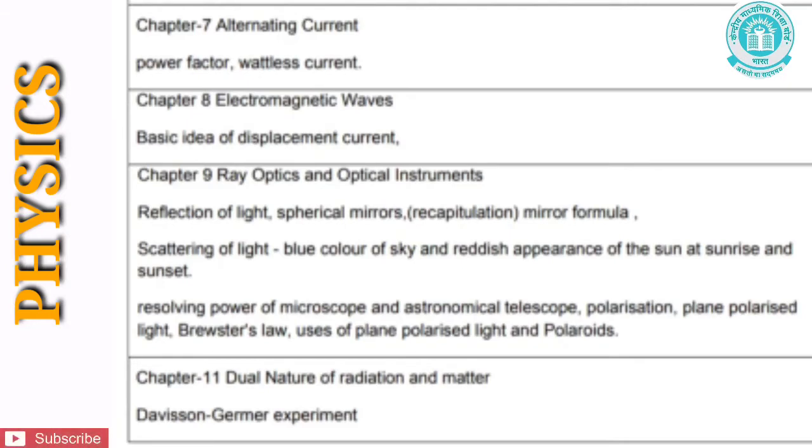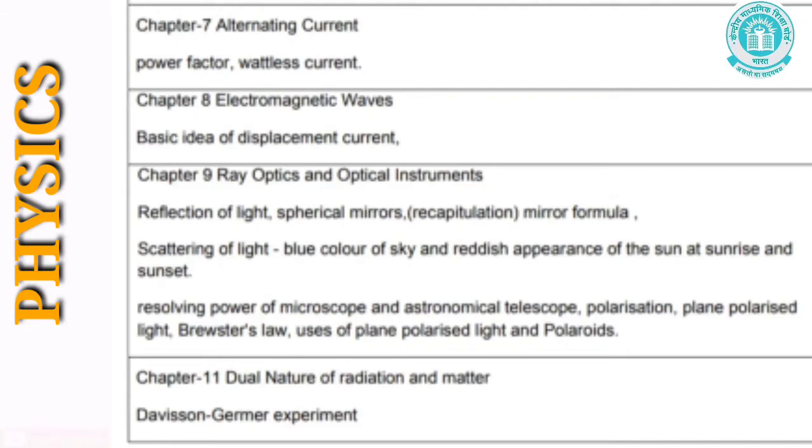Under this chapter, reflection of light, spherical mirrors, recapitulation of the mirror formula, scattering of light, blue color of the sky and reddish appearance of the sun at sunrise and sunset, resolving power of microscope and astronomical telescope, polarization, plane polarized light, Brewster's law, uses of plane polarized light and polaroids have been removed. Let us see the next chapter, that is chapter 11, dual nature of radiation and matter.